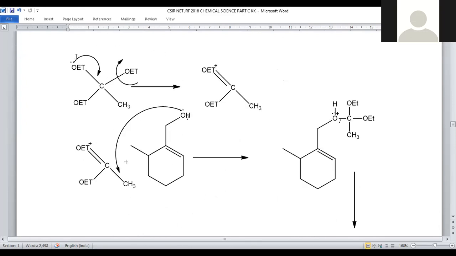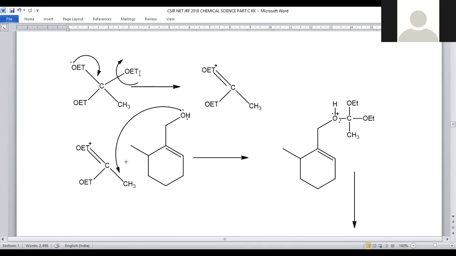This compound A is further treated with another reagent, that is C(OEt)(OEt)(OEt)CH3, where we have four functional groups around the carbon, triethoxy ethane. Triethoxy ethane is the reagent which is added to compound A. During the addition, the lone pair of electrons in the oxygen shifts towards this side so that a carbon-oxygen double bond will be formed.